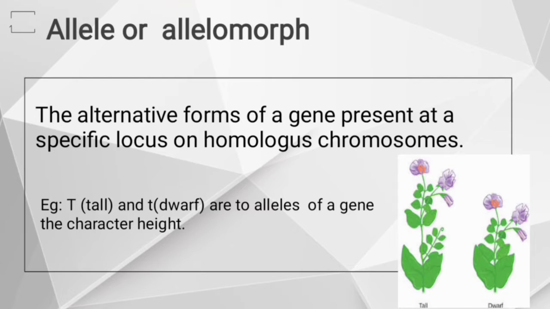So, height is controlled by two alleles: capital T is responsible for tallness and small t is responsible for dwarfness. Understood?